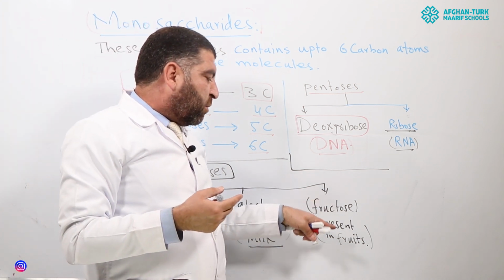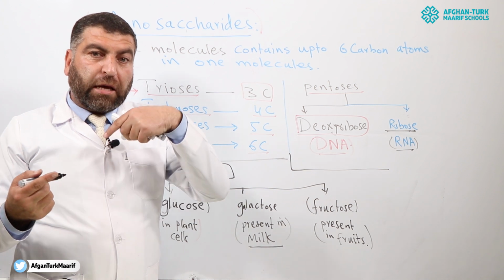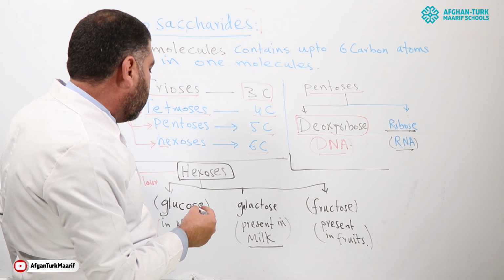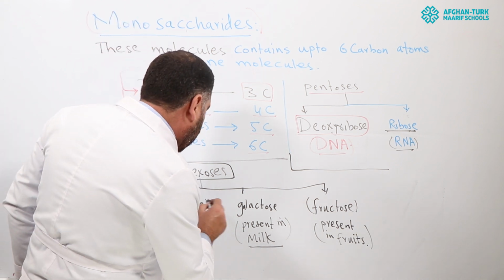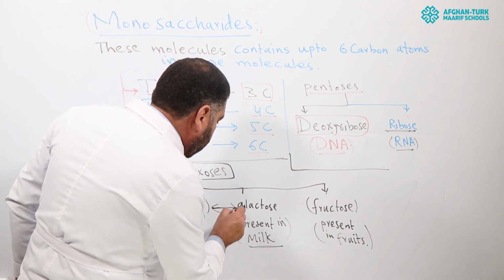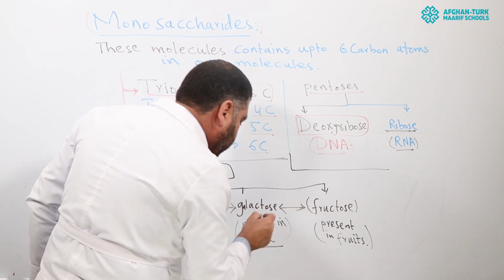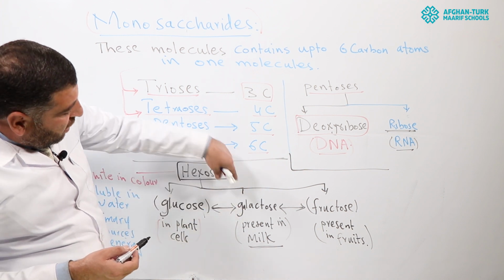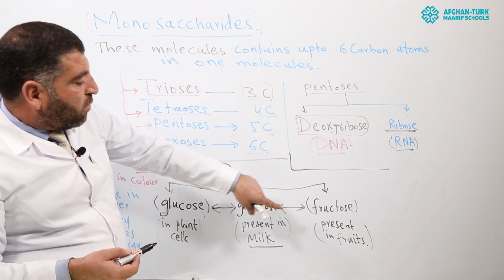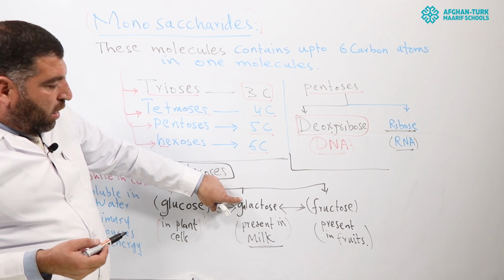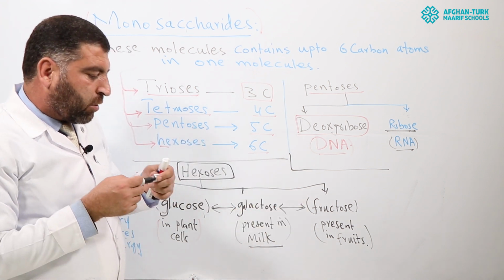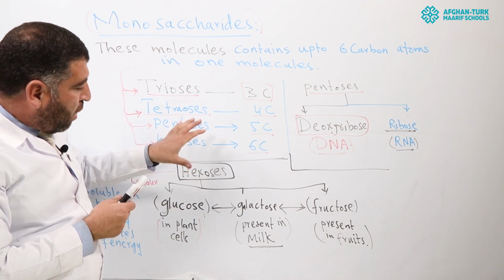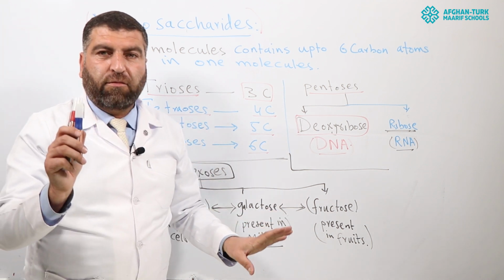Similarly, fructose is present inside the fruit. When fruit is ripened, fructose is produced from glucose. So all of these three are isomers of each other, and they are interconvertible. That is, glucose changes into galactose, and sometimes galactose changes into glucose. Similarly, fructose is changed into galactose, and galactose is changed into fructose sometimes. So they are interconvertible, and these are hexose monosaccharides.